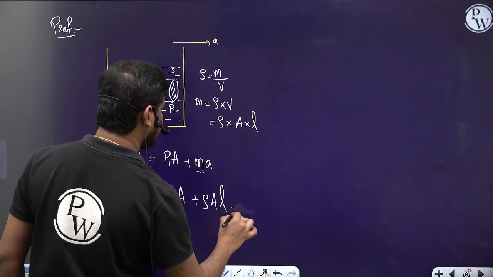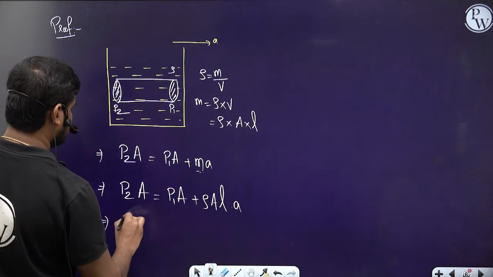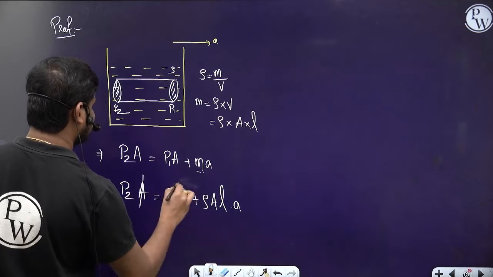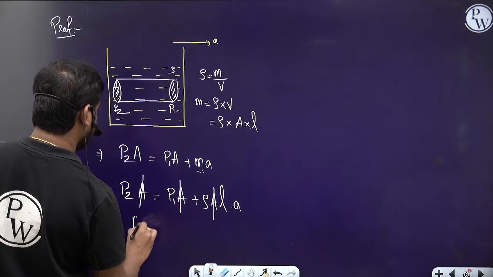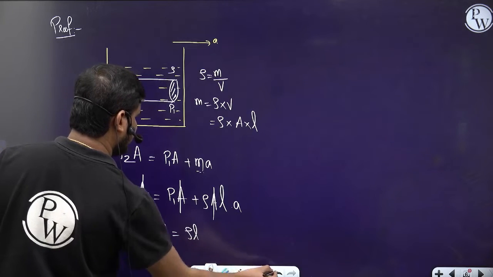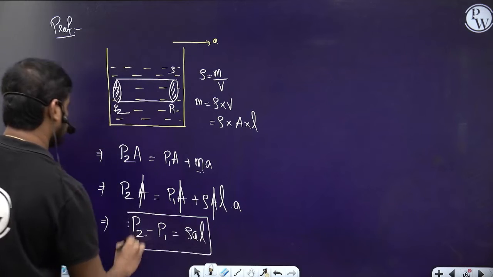So rho AL into A. Let's cancel A on either side. So P2 minus P1 is equals to rho AL, right? So we got the same thing.